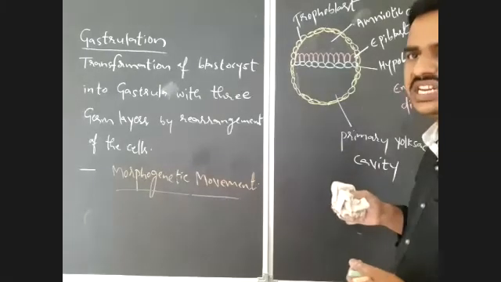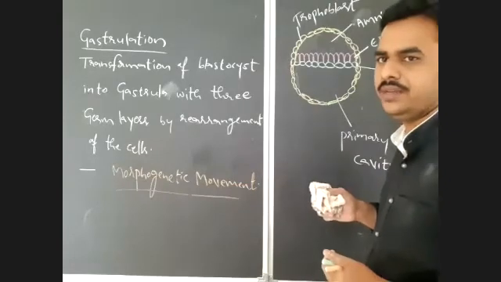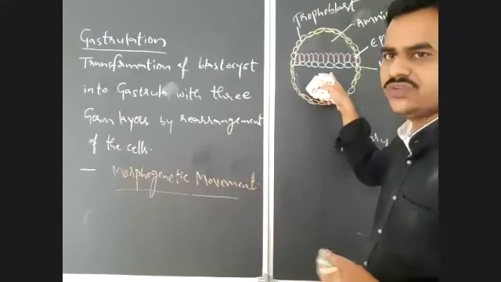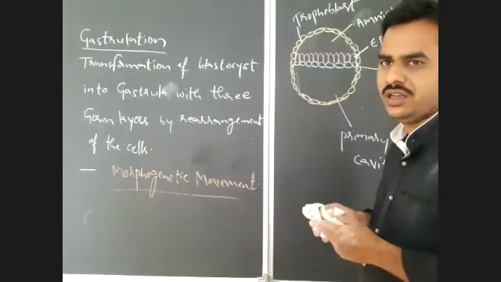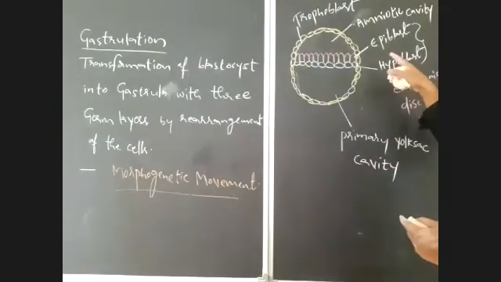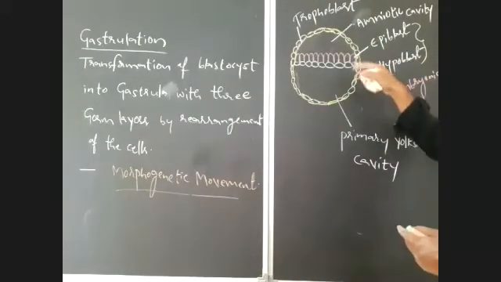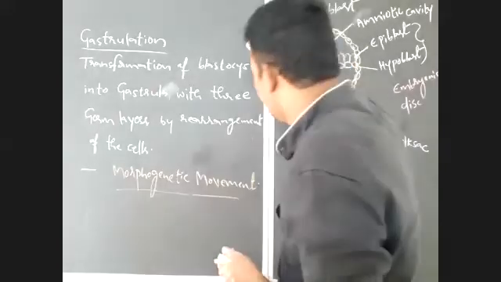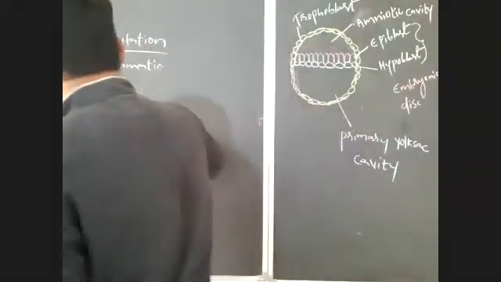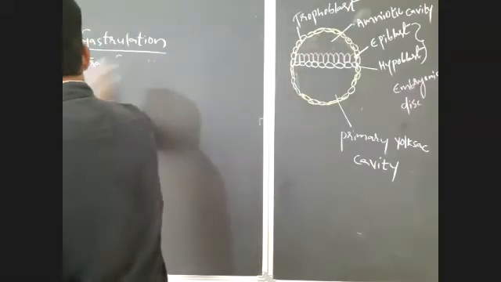A primitive streak or primitive groove will form in the embryonic disc. If this is embryonic disc, there is formation of a small depression on the dorsal side of epiblast, a groove or a long pit-like structure.